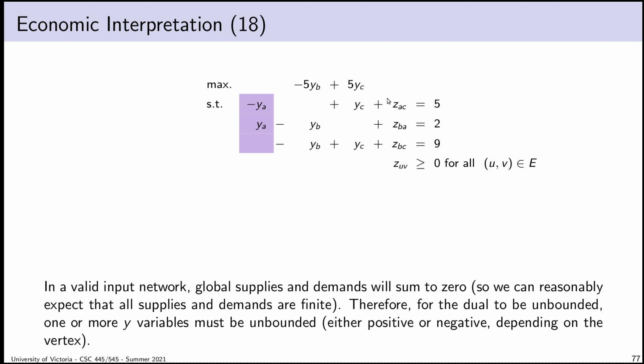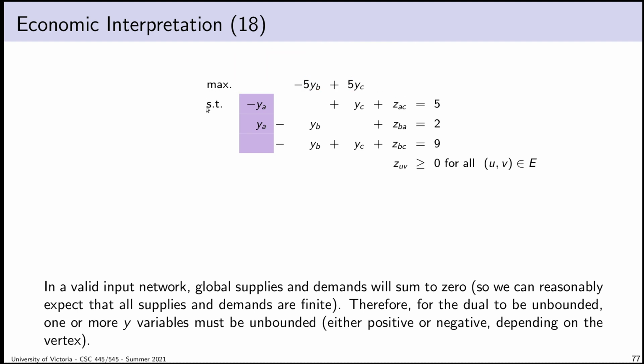So the next question I guess we should ask is, when is the dual going to be unbounded? We had a hint earlier with the pivoting how to detect it, but what does it mean when the dual is unbounded? So we know already that the global supply and demands have to sum to zero. And the reason why that's significant, of course, is that means that these coefficients are never going to be infinite. What I'm asking is, when is the dual going to be unbounded? When is this going to go to infinity?